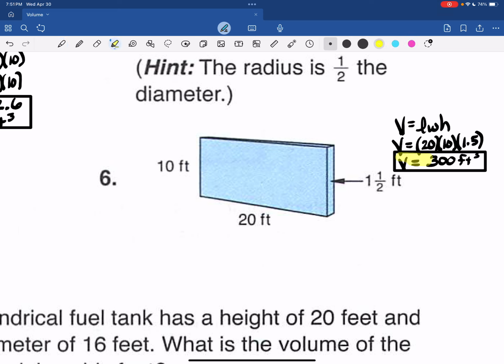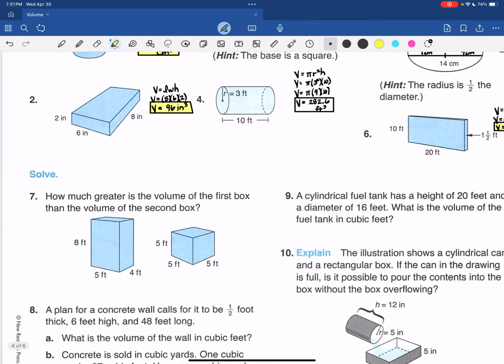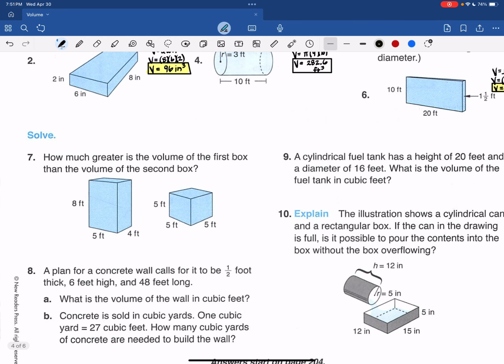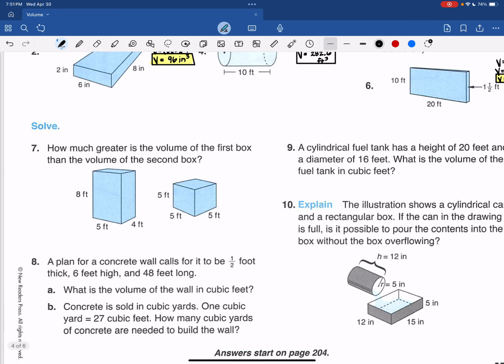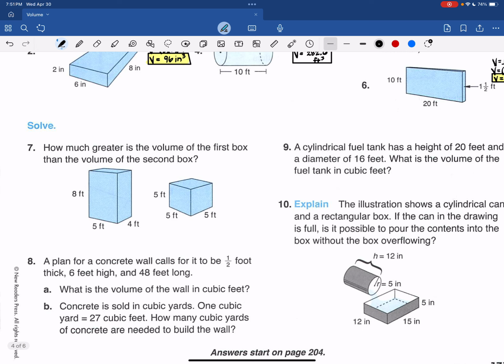And I think I forgot to color these, so I'll go back when we're done. All right, number 7. How much greater is the volume of the first box than the volume of the second box? So I can look at this and tell that the first box is bigger. I can also tell that my units are all the same, thankfully. So let's do 2 volumes and see what we get.